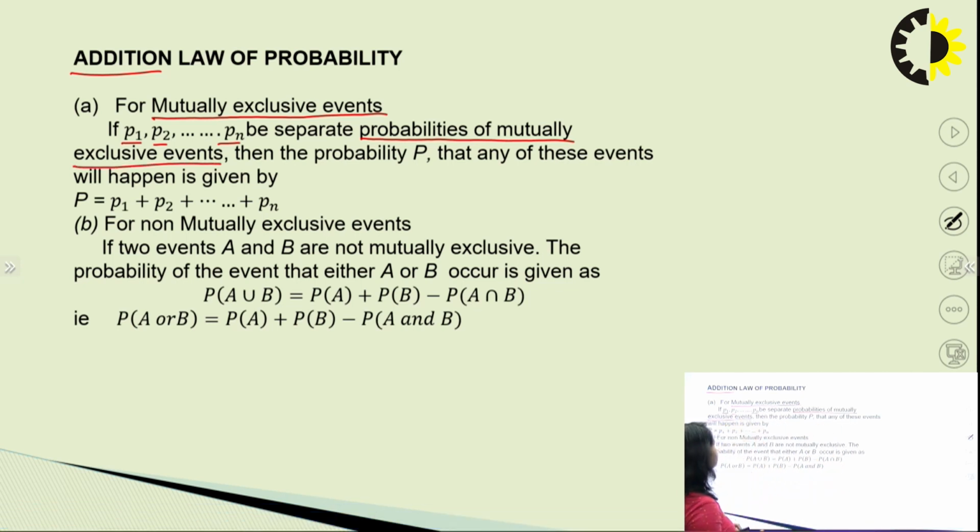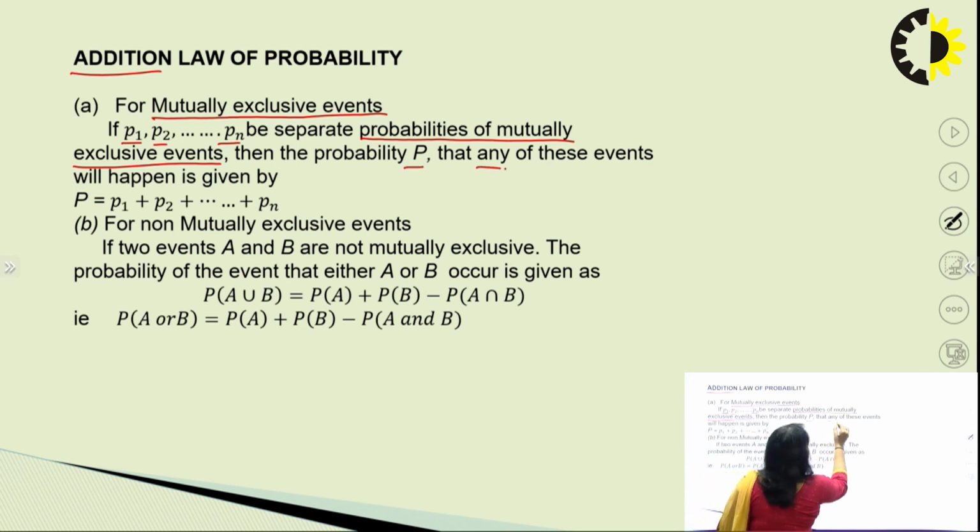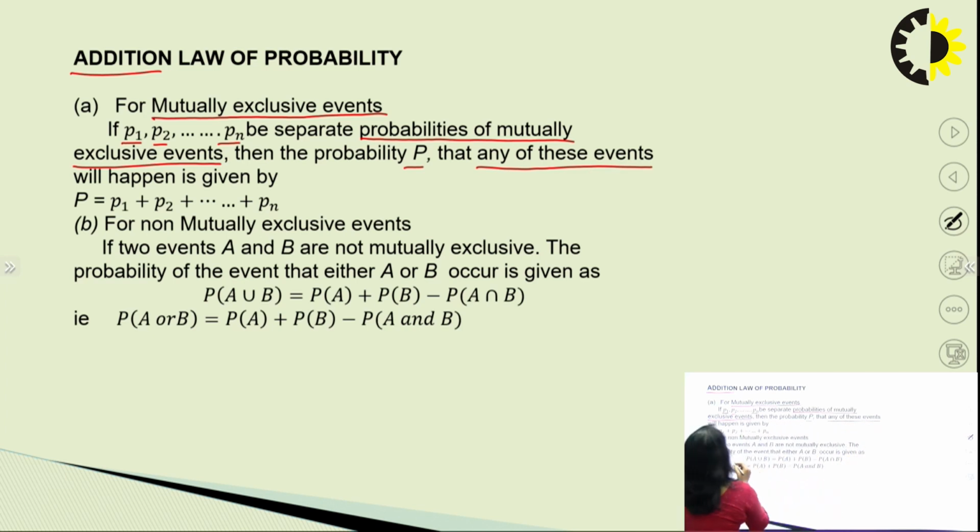Then the total probability P of any of these events to happen will be given by the sum of the probabilities, because these events are mutually exclusive. So we will add the probabilities of the occurrence of any of them.